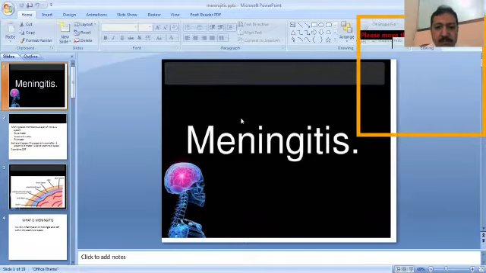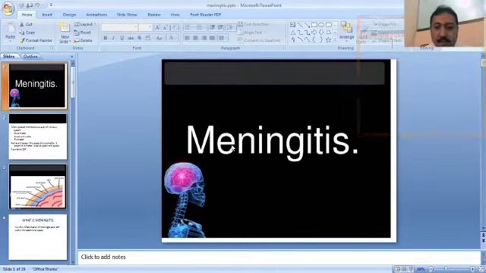So, first of all, what is meningitis? As its name indicates, it is the inflammation of the meninges. And now, what are the meninges? Meninges are the membranous layers of the central nervous system.